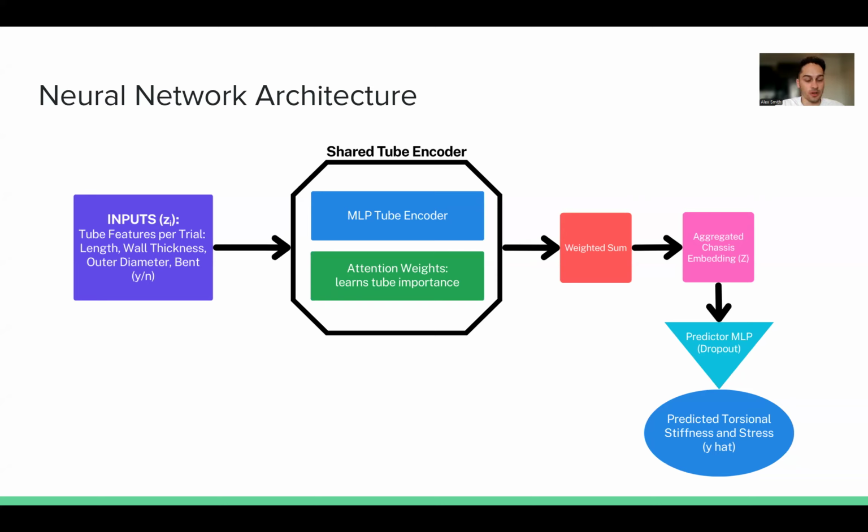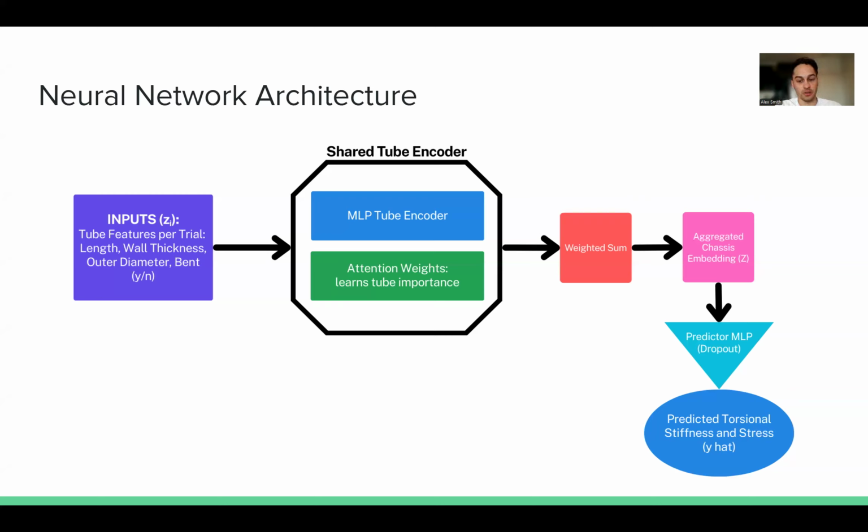And so this code that I've built, this neural network, is able to unpack these Excel files with all of the chassis information, with their setup and their loading conditions, as well as their intrinsic features themselves. And so it's able to take those features and put them into this encoder that we use to treat each tube separately, and turn each tube into a learned vector. This is a concept borrowed from GNNs.